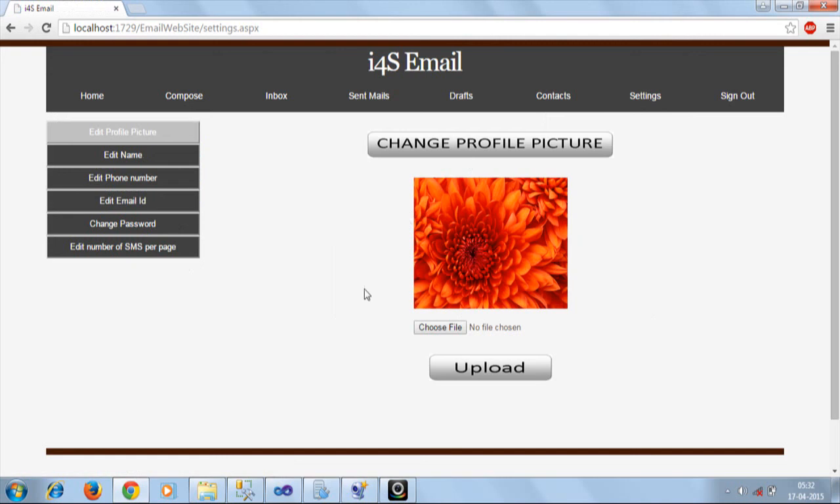Okay, then we are having settings in which a person can edit his or her profile picture, edit name, edit phone number, edit email ID, etc.